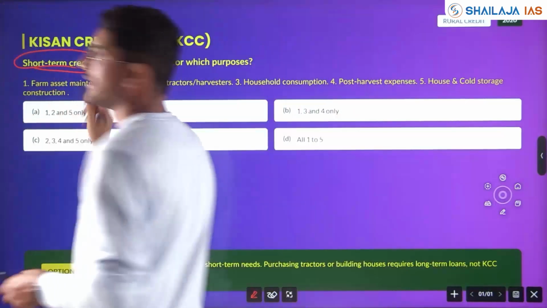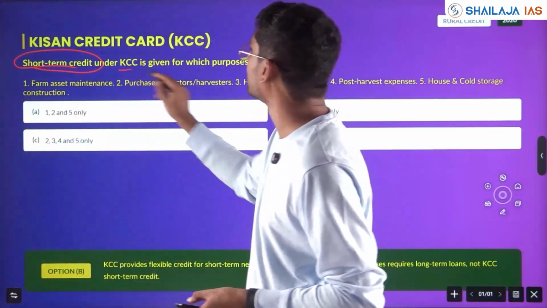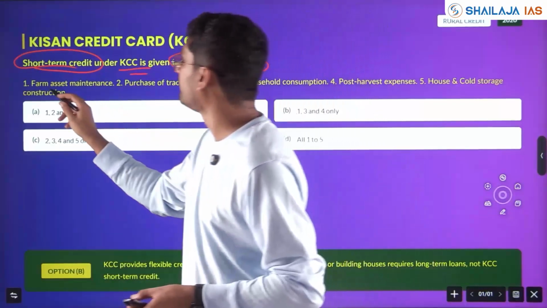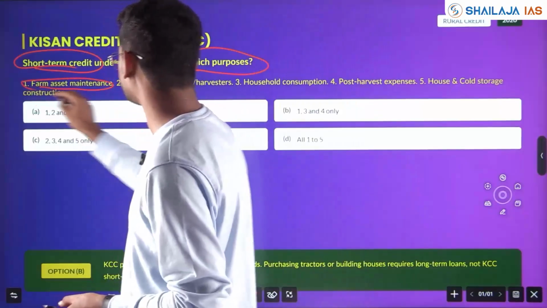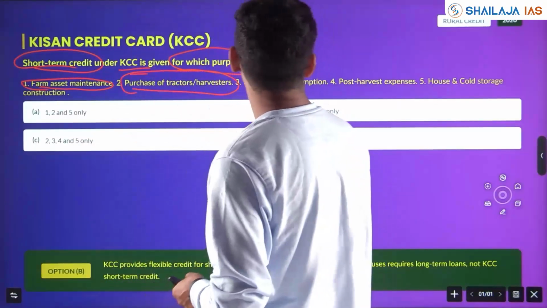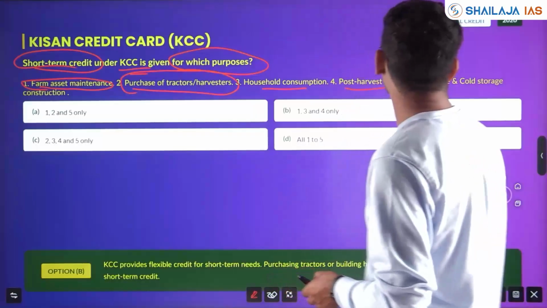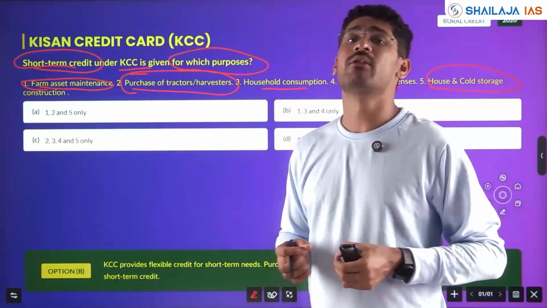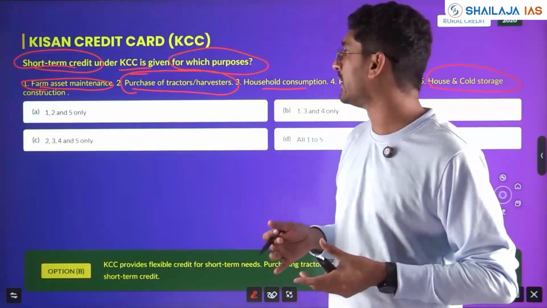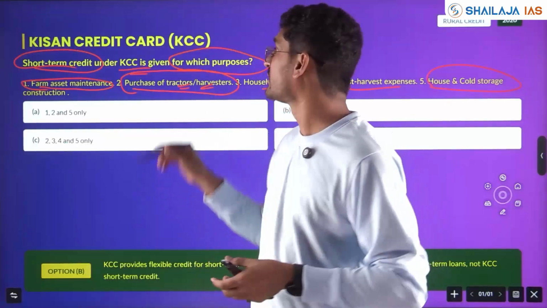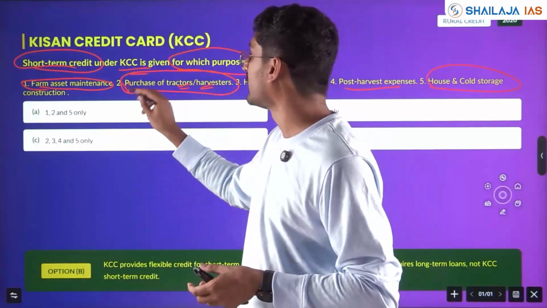Short-term credit, okay, he's asking short-term credit under Kisan credit card is given for which purposes? Farm asset maintenance, purchase of tractors, harvesters, household consumption, post-harvest expenses, house and cold storage. Which are the long-term components, long-term loan here? Purchase of tractors, harvesters, all these are capital machines that require long-term loans and big loans.